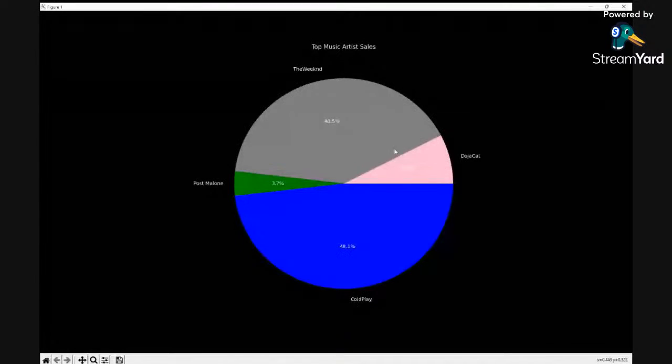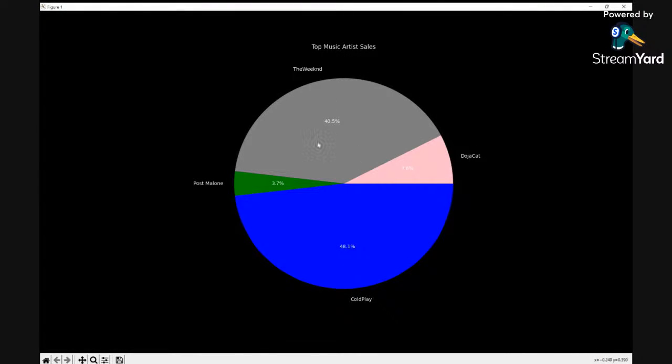All right. So you see right here, you see the percentage sign. So this is a bar graph. The bar graph is going to calculate the percentages. Now, if we didn't add these percentages, it's going to be hard to identify who had the biggest piece of the pie when it comes to top music artist sales. Would it be the Weeknd or Coldplay? So this floating percentage number allows us to see, okay, Coldplay has the biggest piece of the pie.